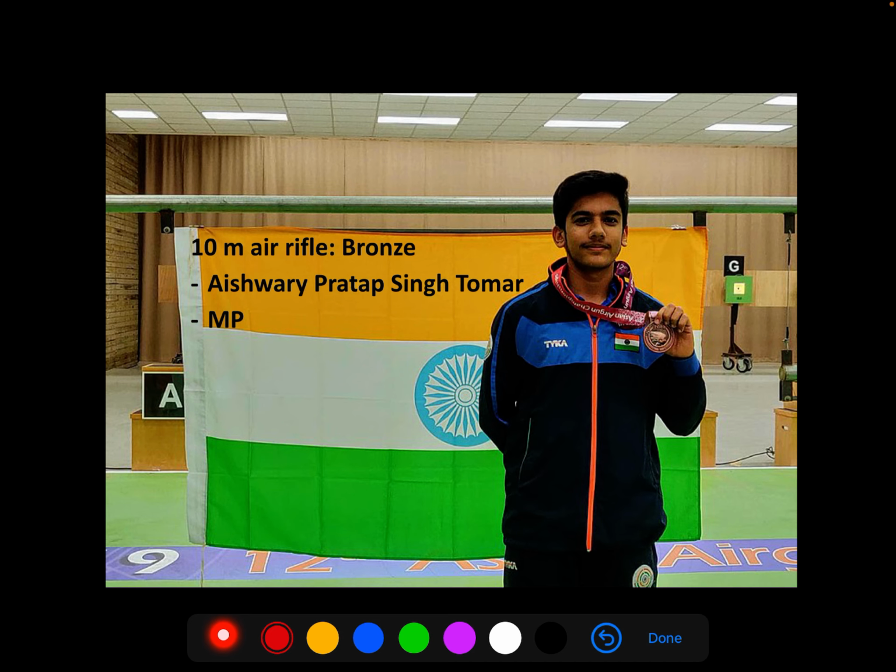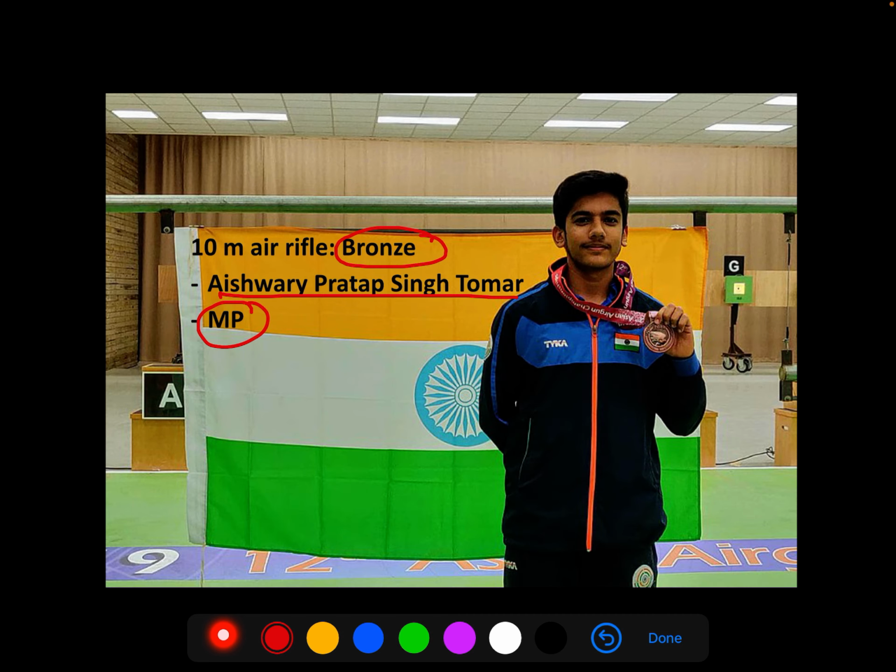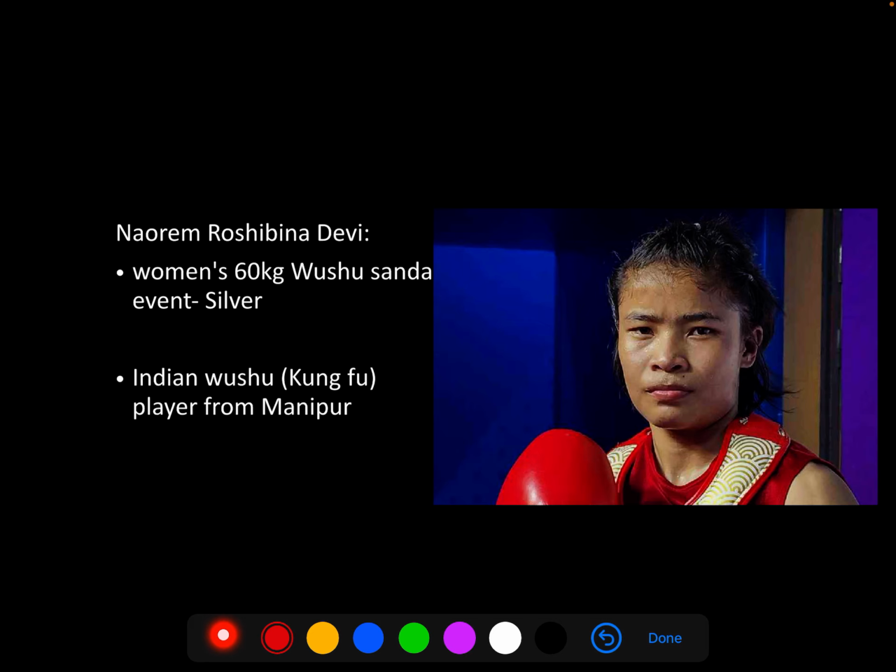The 10-meter air rifle in this competition, the bronze was won by Aishwarya Pratap Singh Tomar. He is from Madhya Pradesh. The women's 10-meter air rifle, in which bronze was again won by Ramita Jindal. Note, in the 10-meter air rifle individual events, Ramita Jindal also won the bronze and Aishwarya Pratap Singh Tomar also won the bronze. Now, she was in the news also because after she won the competition, she was lamenting for her home state, Manipur.